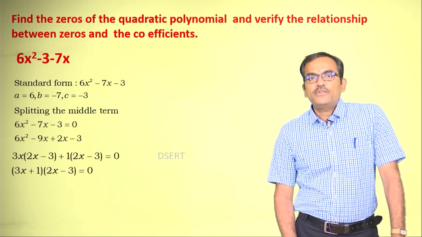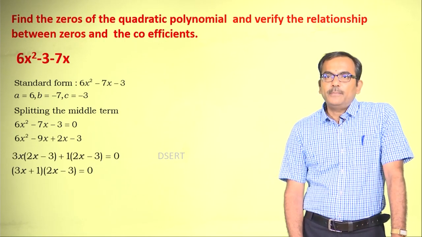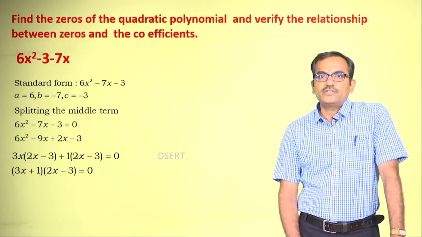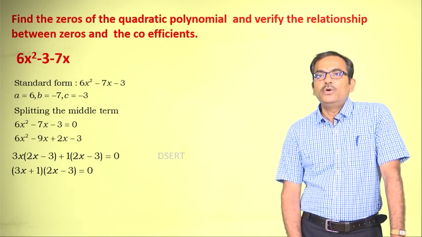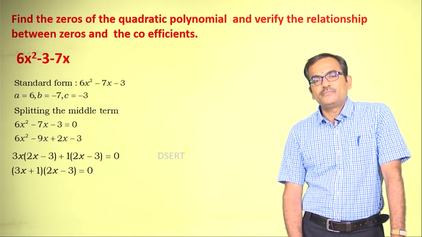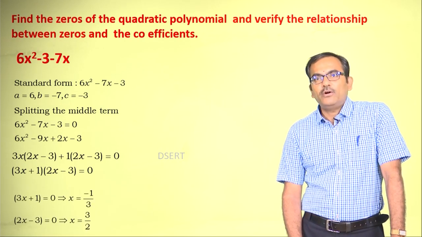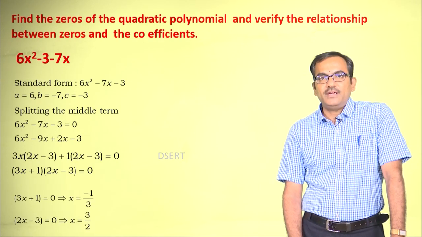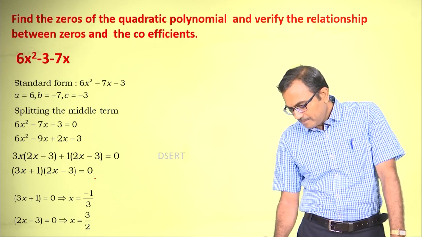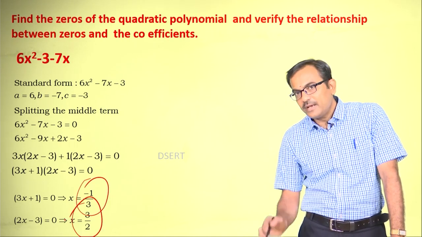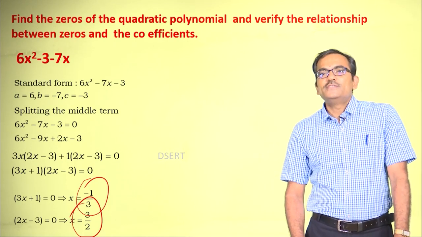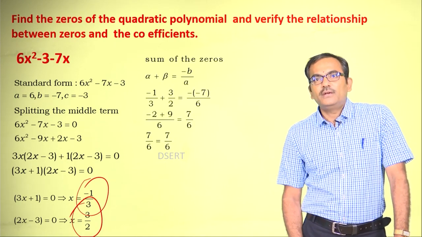Now, after splitting this, you get the equation as the product of two binomials, and when these two binomials are equated to 0 separately, we get the two values, that is minus 1 by 3 and 3 by 2. So, these are the two zeros of the given polynomial.